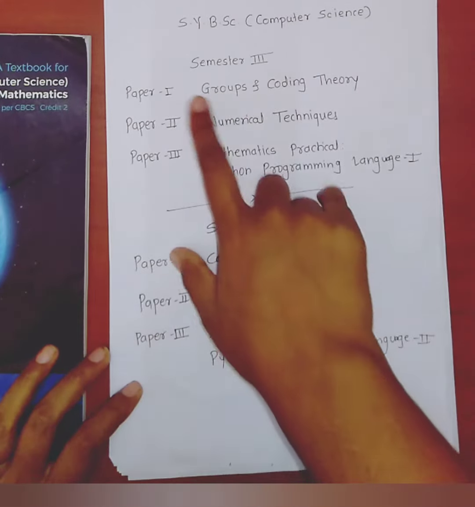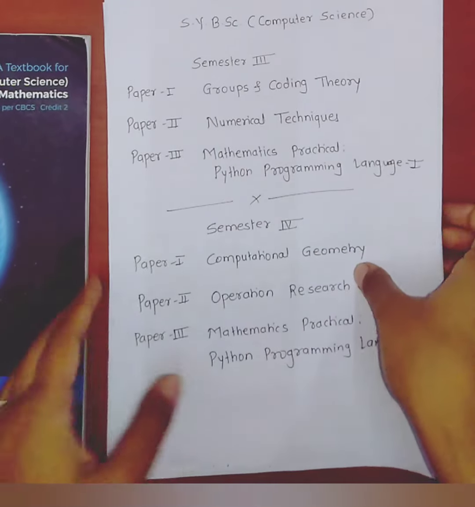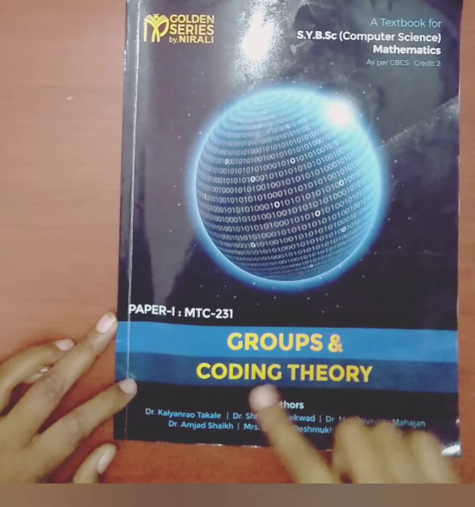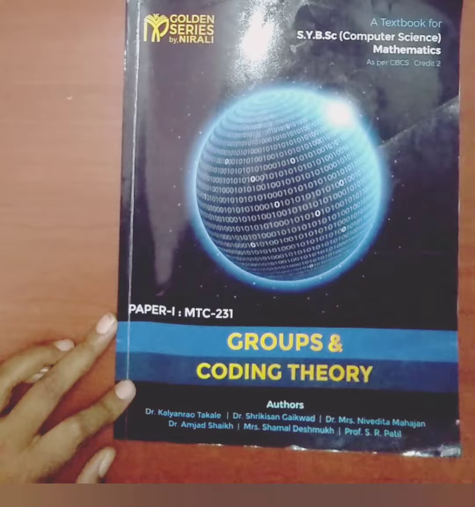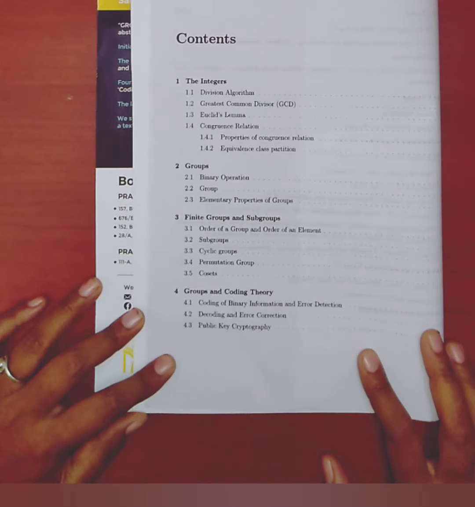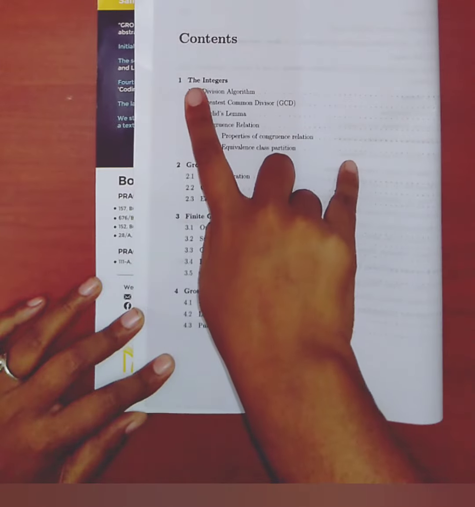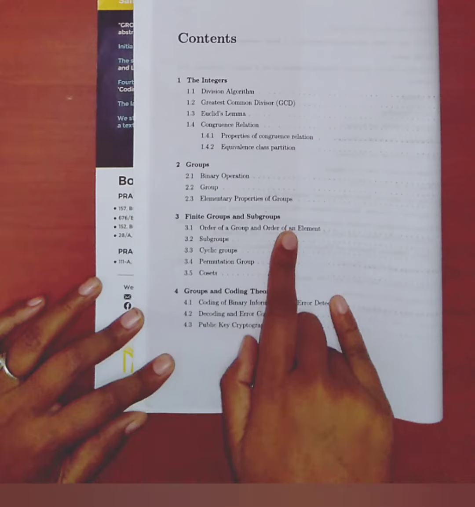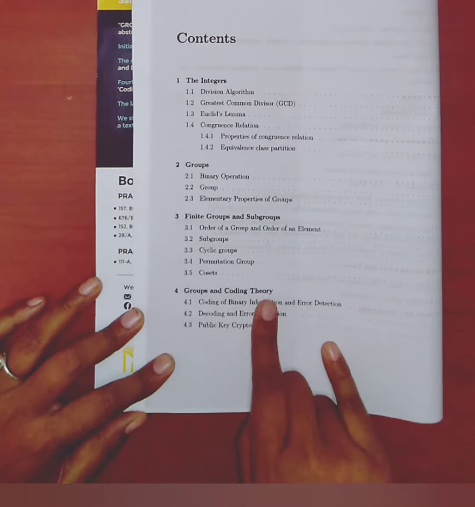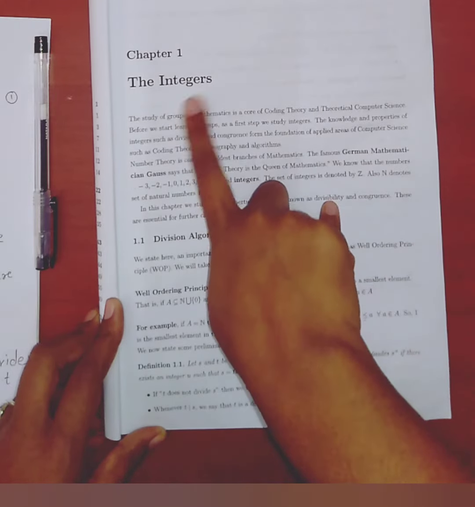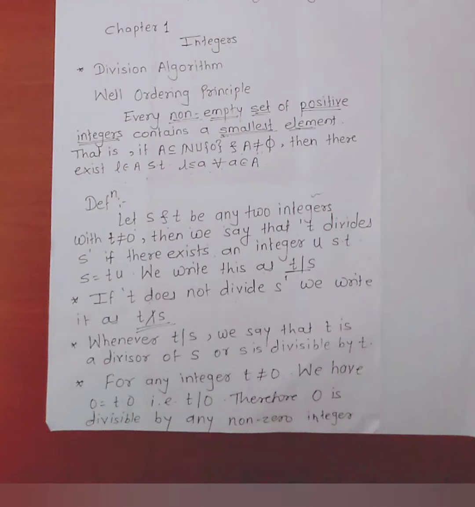Now let's start our paper 1st, groups and coding theory. Here I used the Golden Series by Nirali book for groups and coding theory. We have 4 chapters of groups and coding theory. First chapter is the integers, second groups, third finite groups and subgroups, fourth groups and coding theory. Let's start our first chapter, the integers.